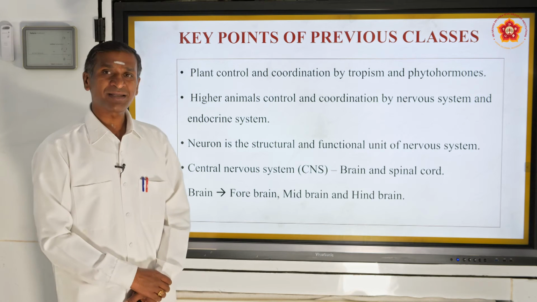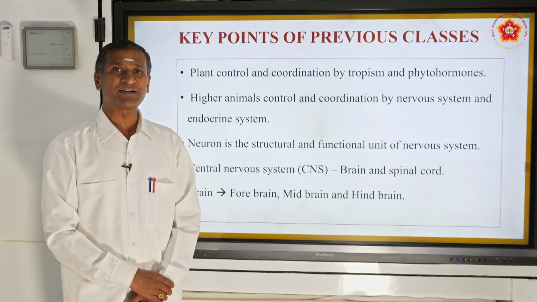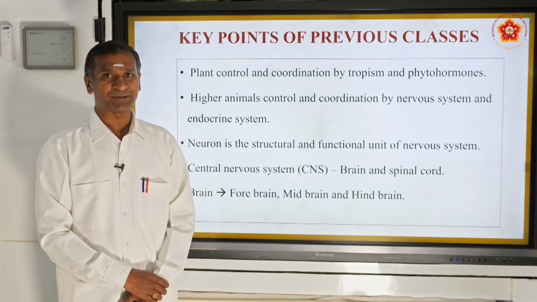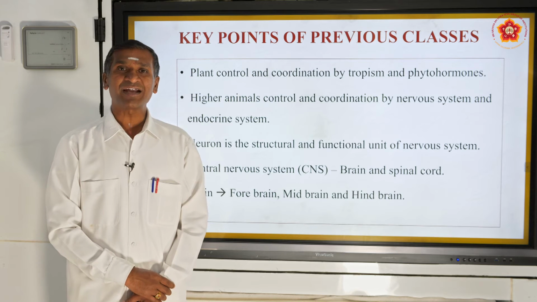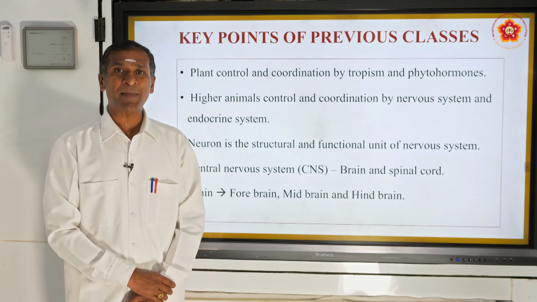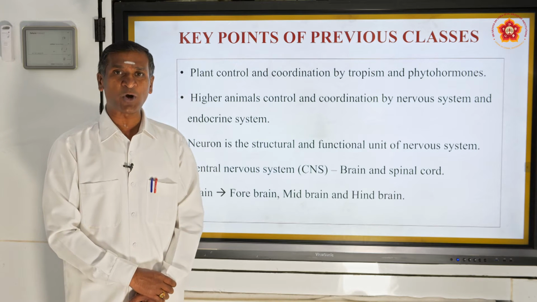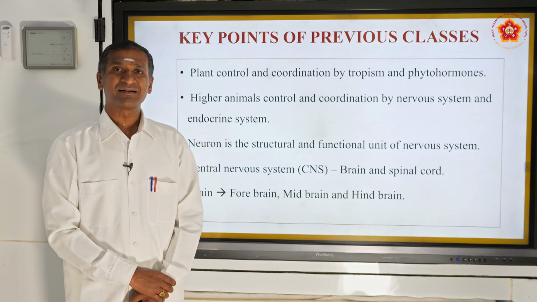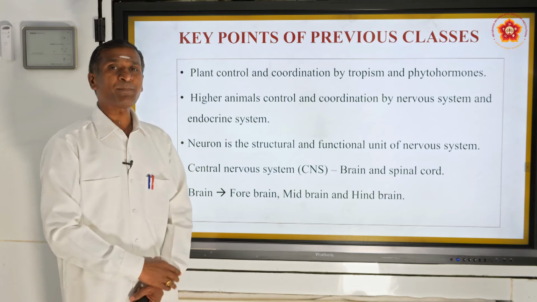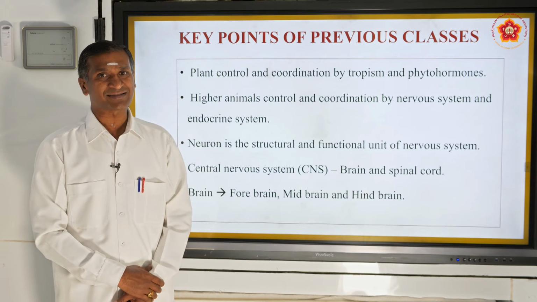The midbrain acts as a relay station for the forebrain and the hindbrain. The hindbrain has 3 parts: the cerebellum, the pons varolii, and the medulla oblongata. These are the main points which we had discussed in our previous class.